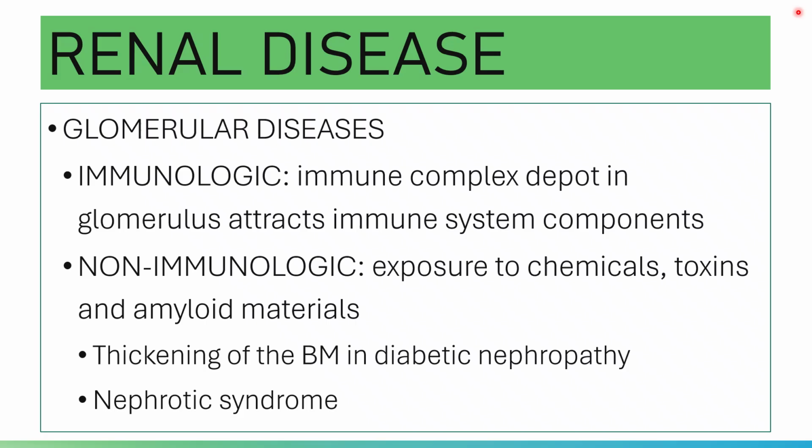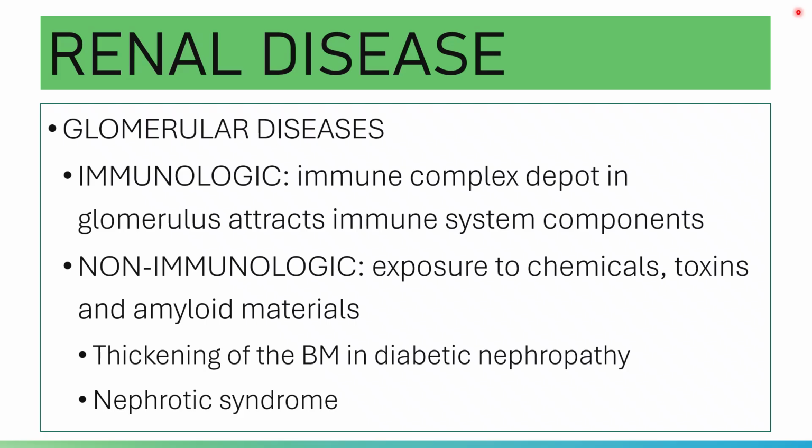These immune complexes are formed as a result of immunologic reactions and increased serum immunoglobulins like IgA, and they circulate in the bloodstream and are deposited in the glomerular membranes.